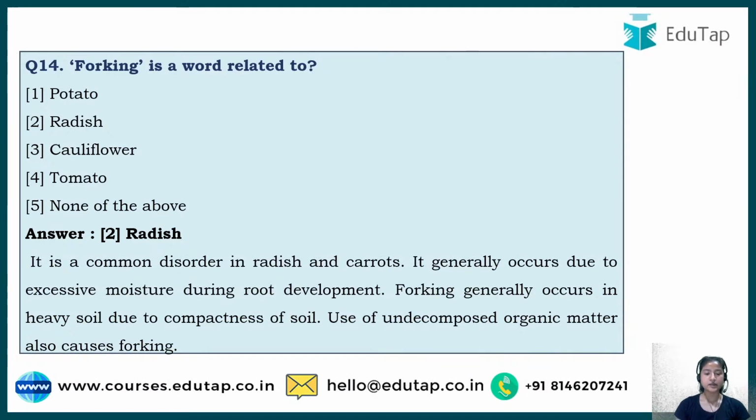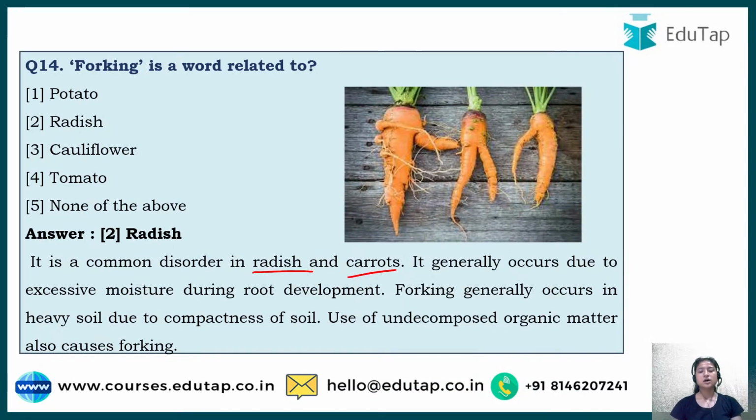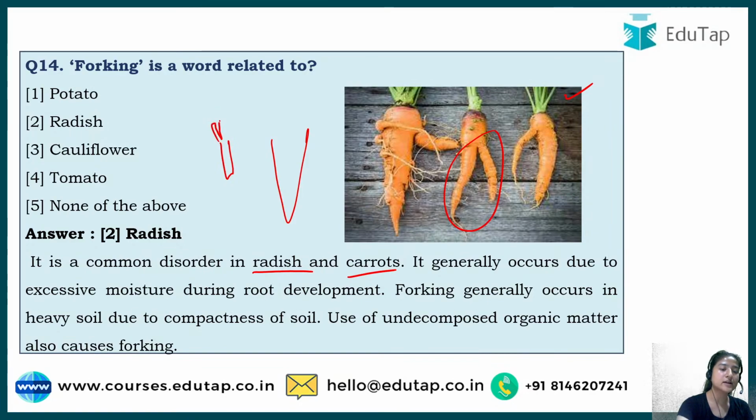So what is forking? I'll show you. It happens both in radish and carrot. I found a picture of carrot, but the phenomenon of forking is similar both in radish and carrot. You must have observed that instead of having just one root, there are so many. This is known as a fork, similar to your fork, that is known as kata, which has different sections. So when it happens in either radish or carrot, this term is known as forking. And there are two reasons for it.